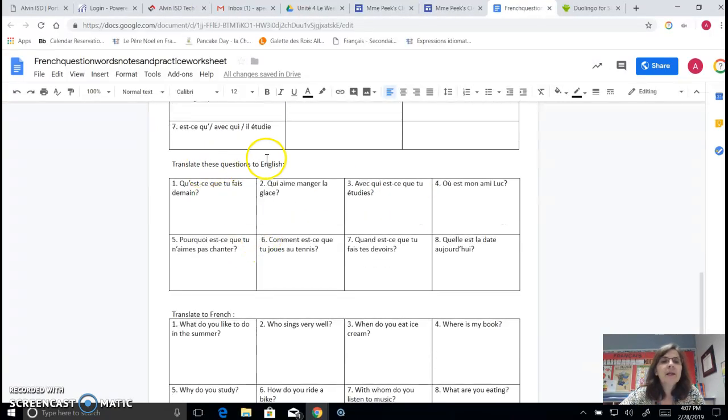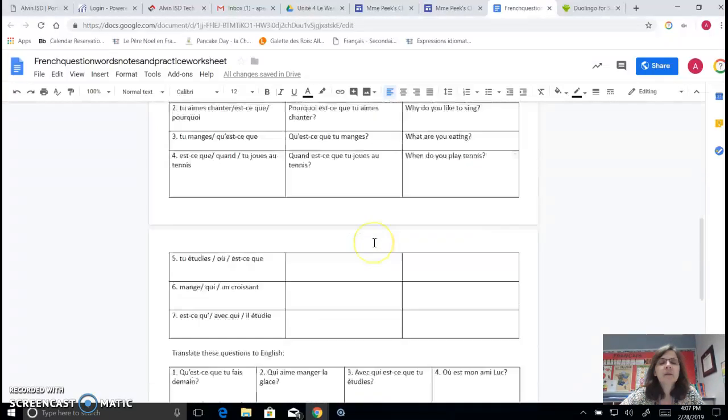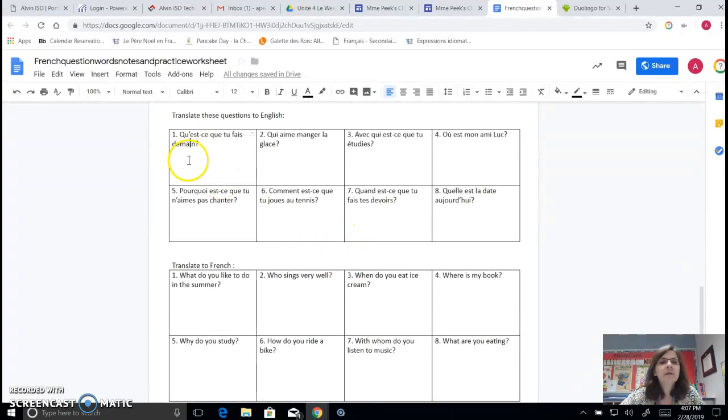All right, then we translated these questions to English. Qu'est-ce que tu fais demain? Qu'est-ce que, we go back and look up at our notes. Qu'est-ce que, what? So we know that's what. So, what? And then tu fais, if you go back and you look at the verb faire on our wall, to do, you know that tu fais is you do, or you make.